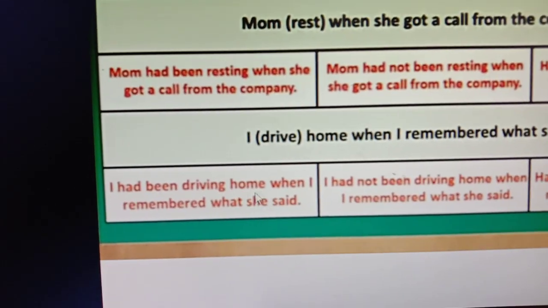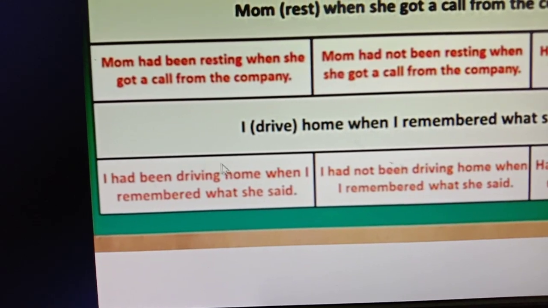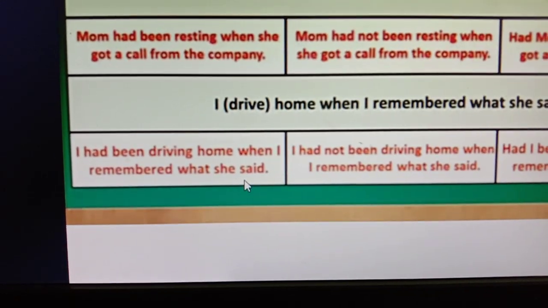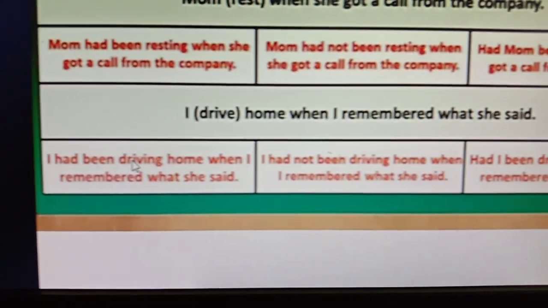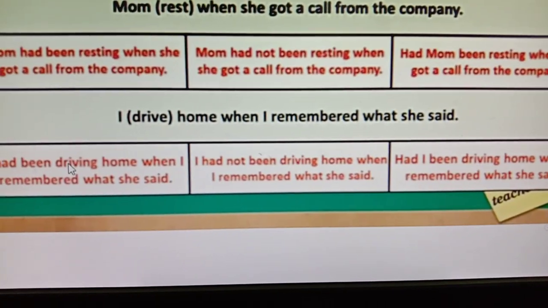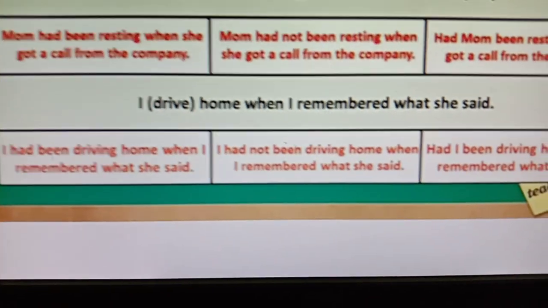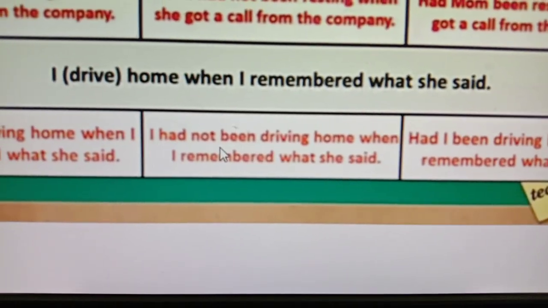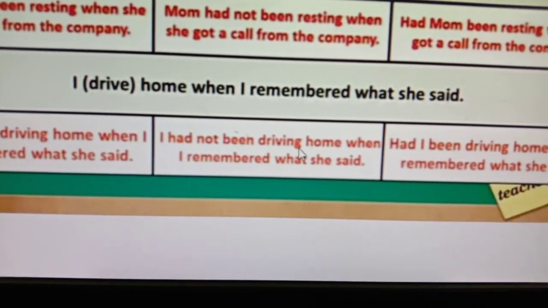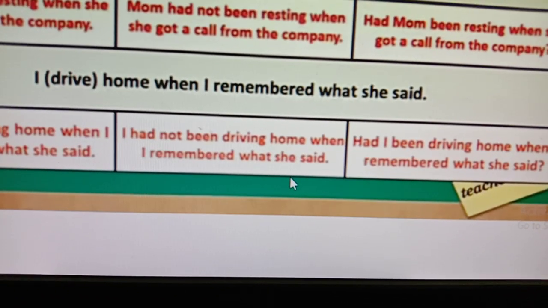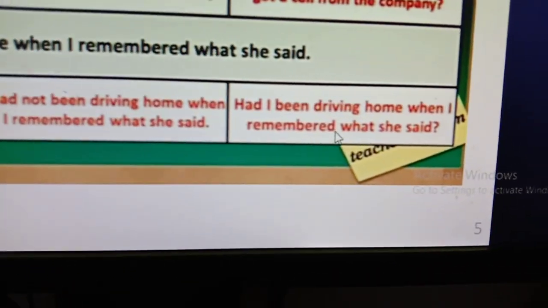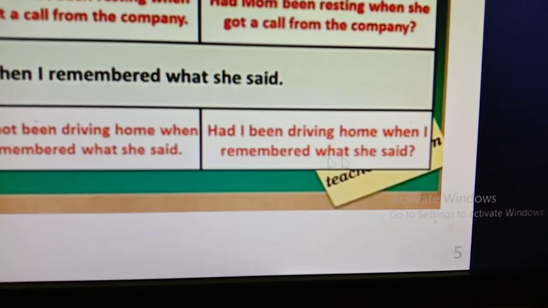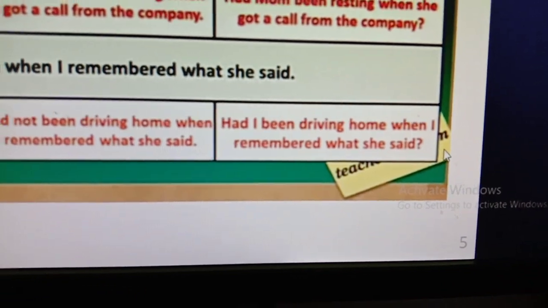So boys, you have to remember that one action will be an ongoing action and another action will be the finished action, and the ongoing action is called the past perfect continuous tense, in the past. Then the negative sentence, this is the same also, just bring a not here. I had not been driving home when I remembered what she said. Then the interrogative sentence, had I been driving home when I remembered what she said?